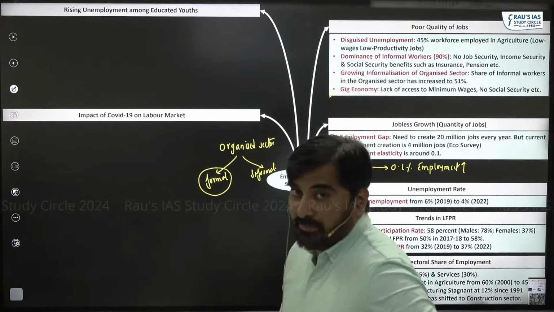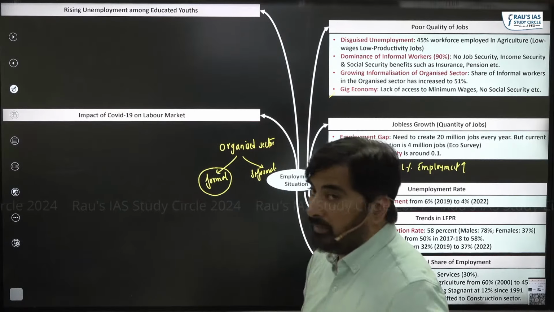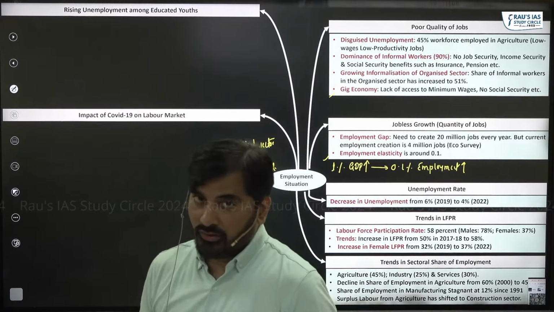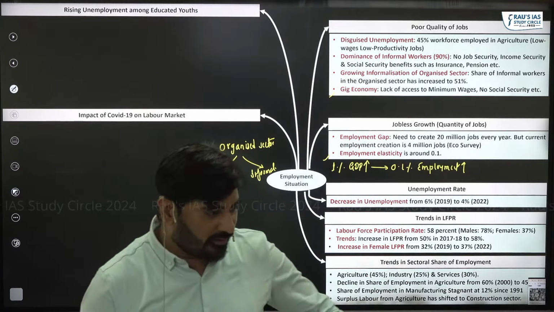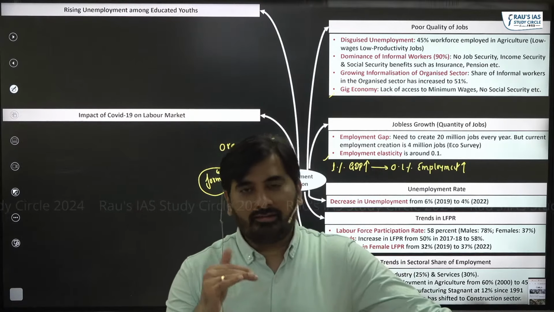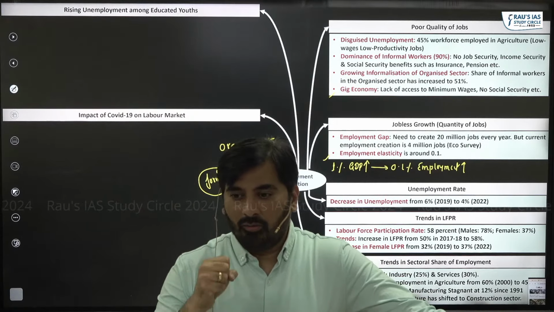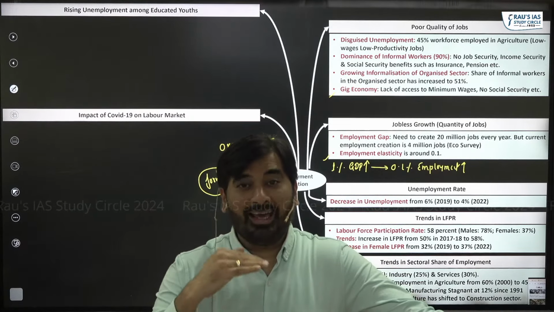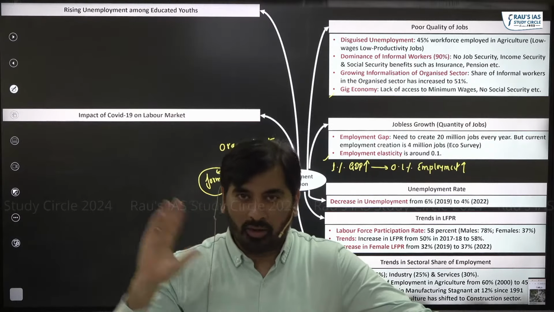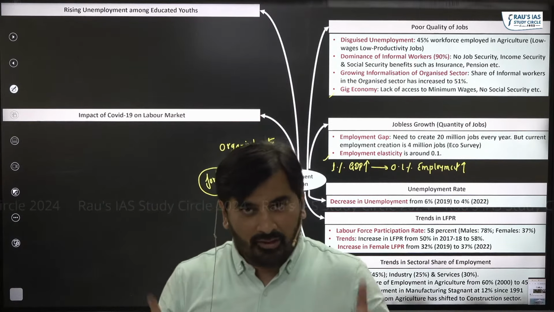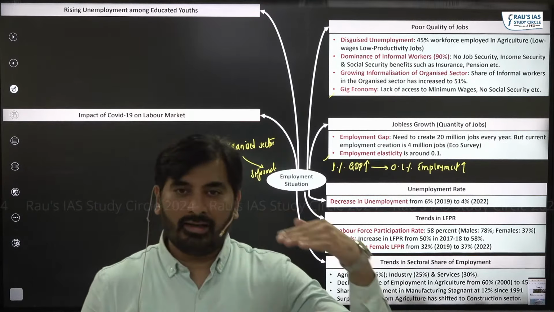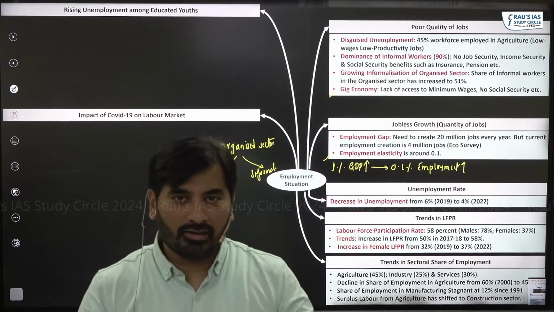Let's look at the next part. Rising unemployment among the educated youths. What is this relationship? Let's understand ideally what should be the relationship between education and employment. Let's say there are two people. One person is uneducated, the other person is educated.